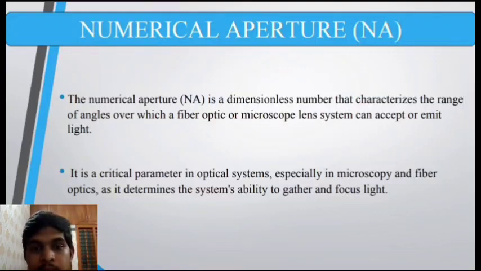It is a critical parameter in optical systems, especially in microscopy and fiber optics, as it determines the system's ability to gather and focus light.